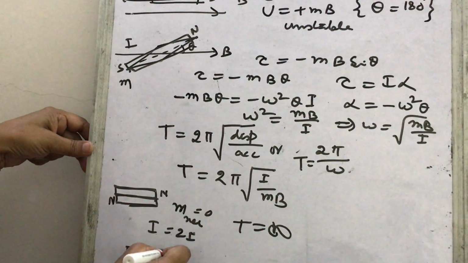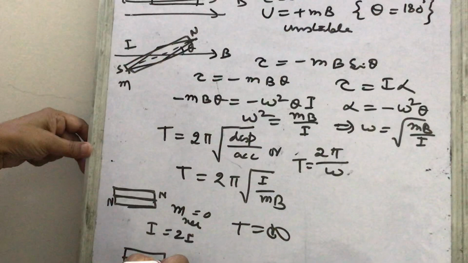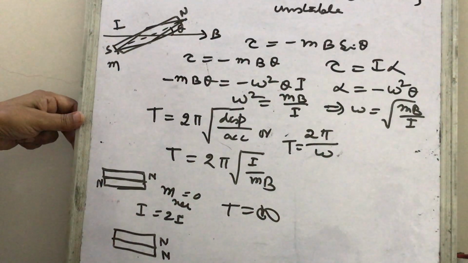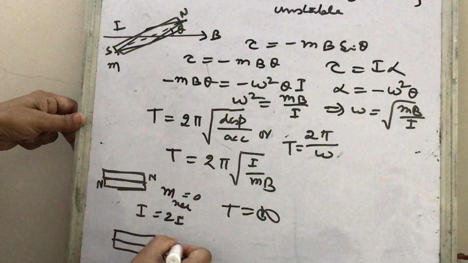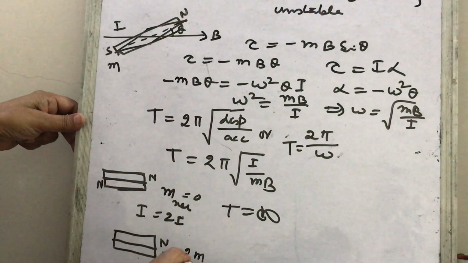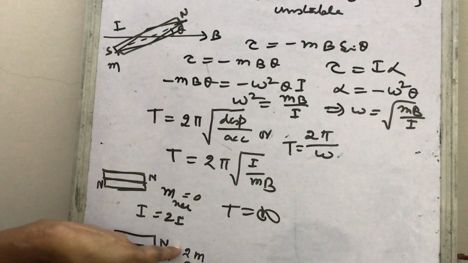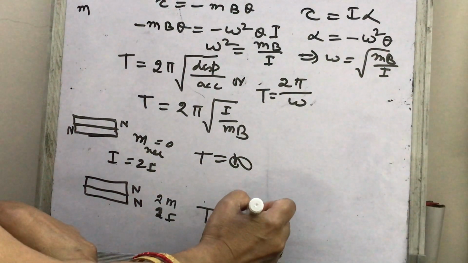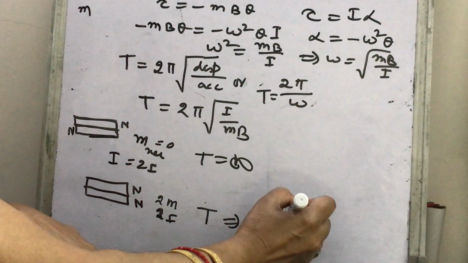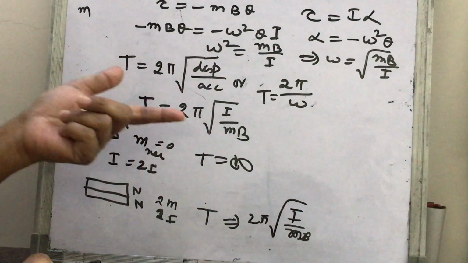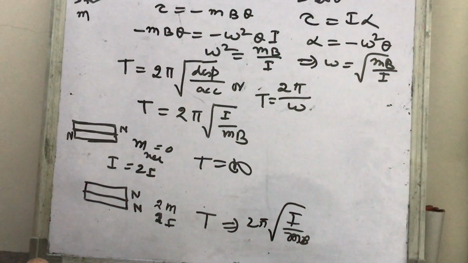Now, if we place two magnets side by side in this way, with this the north pole and this the north pole, what will happen? These two magnets will have magnetic moment 2m and net moment of inertia 2I, so T will remain the same, that is 2 pi under root I upon mB. How? Because the 2I and 2m, the 2 will cancel.